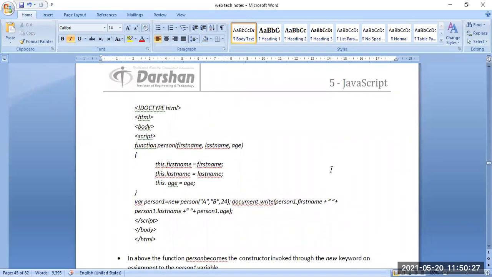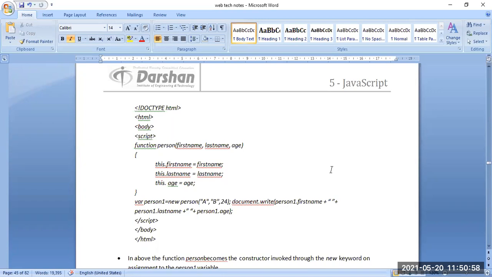So here again an example is given using the constructor. We have mentioned the function person with first name, last name, and age. Then we are using it as a constructor, where this.firstName is the first name, this.lastName is the last name, and this.age is the age. Then we are using a variable person1. Person1 is our new object, a new person having the values A, B, 24: first name, last name, and age.